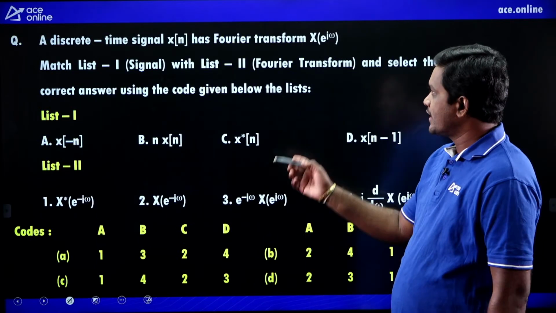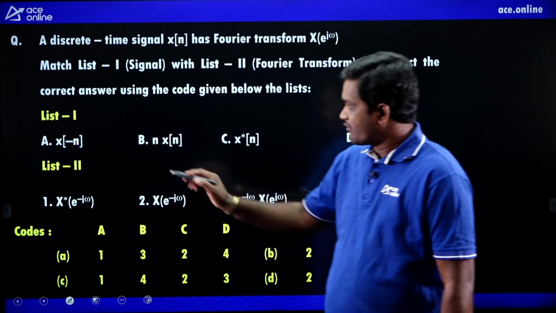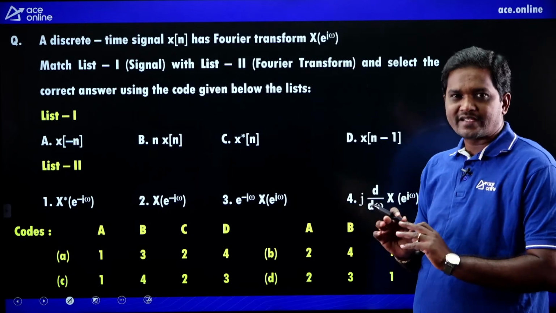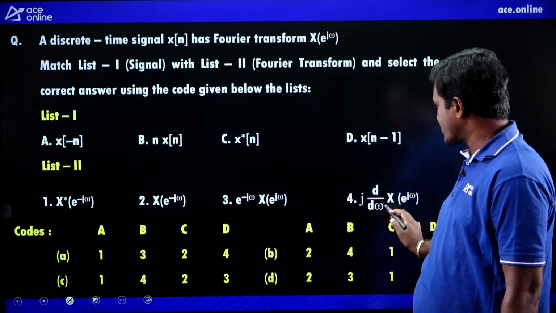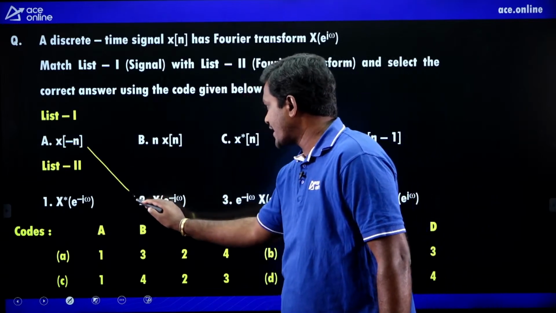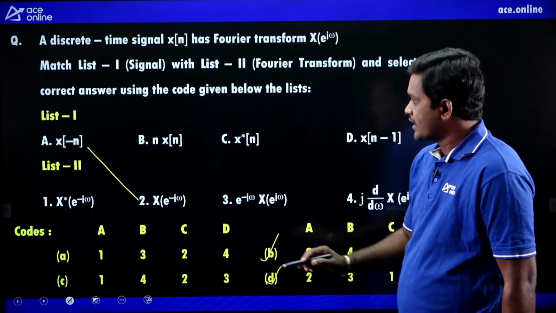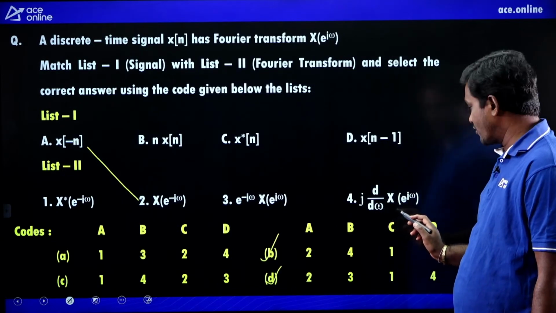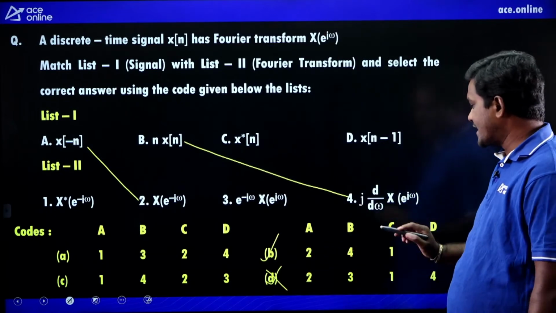Another match the following. This is a question on property statements. List 1 is time domain, list 2 is frequency domain. If you know the property statements, you can easily find the answer to this question. Time reversal property, x of minus n DTFT is how much? Tell me in these 4 options. Which one is the right option? X of e power minus j omega. So A matches to 2. So either B is correct or D is correct. n into x of n DTFT is how much? j d by d omega of X of e power j omega. B matches to 4. So you can eliminate D. So B is the right option.